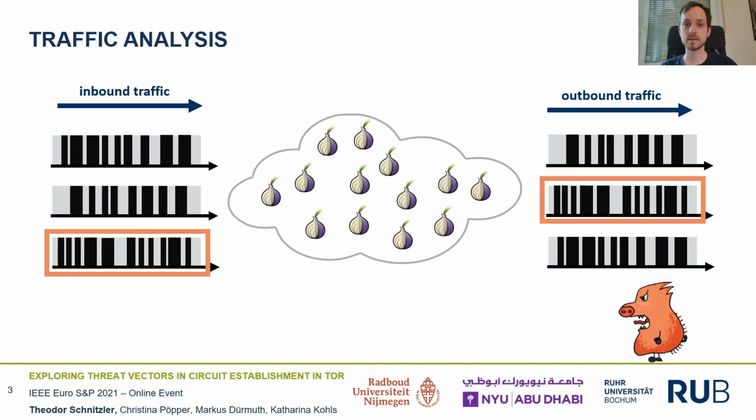To this end, the adversary captures network traffic, for example by running a compromised relay, or by capturing traffic between client and guard on the one side and exit and server on the other side. Recent work has shown that technically such attacks work with high accuracy and are able to find all pairs of related streams, for example using deep learning techniques like one of the most recent ones presented at CCS 2018.